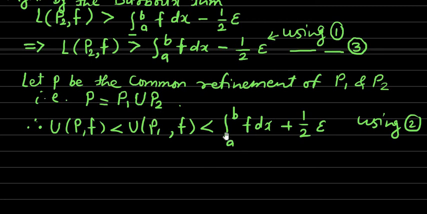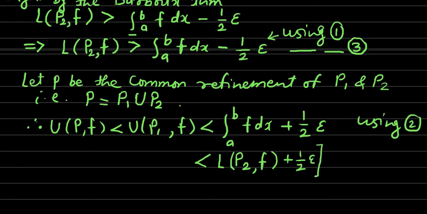So for this integration a to b f dx, by using the relation number 3, we get that it is less than the lower sum over the partition p2 for the function f plus 1 by 2 epsilon.